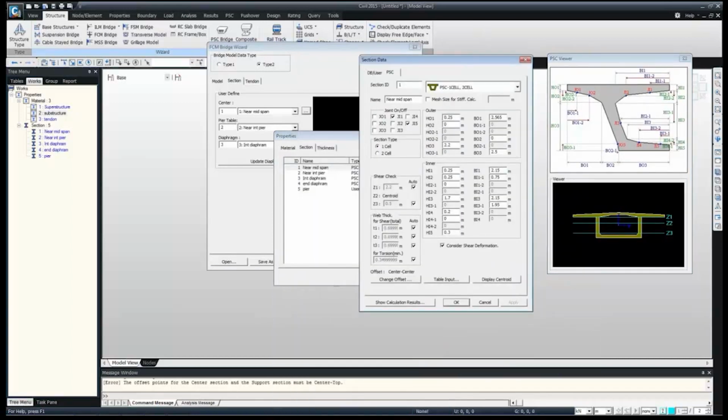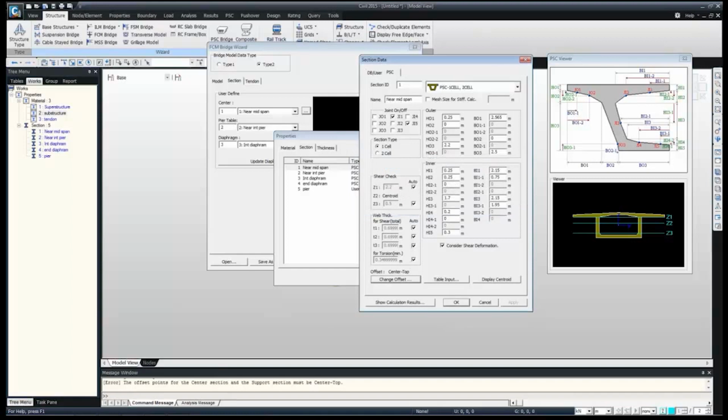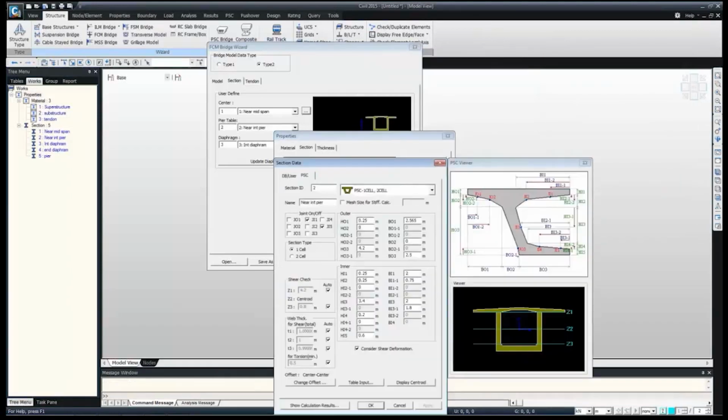When we are defining the section here, we have to take care of the offset also. As we are doing the line element modeling, we have to take care of the offset with respect to the top surface, whatever loads we are defining. So we have to take the offset as center top. I'll just do this little modification. The offset, I'm taking as center top.